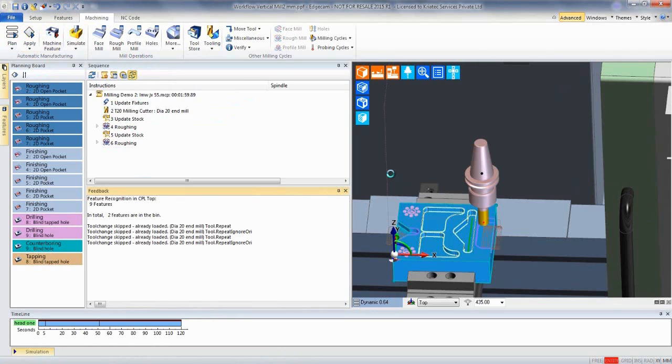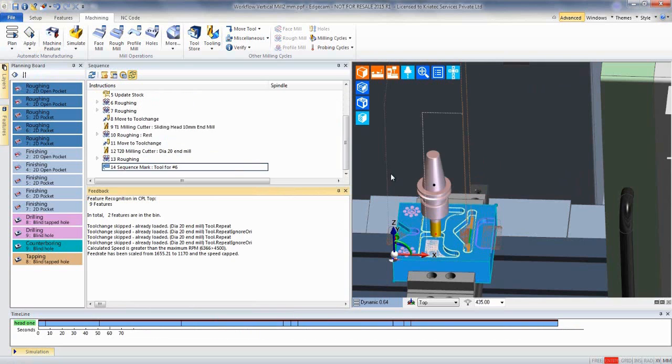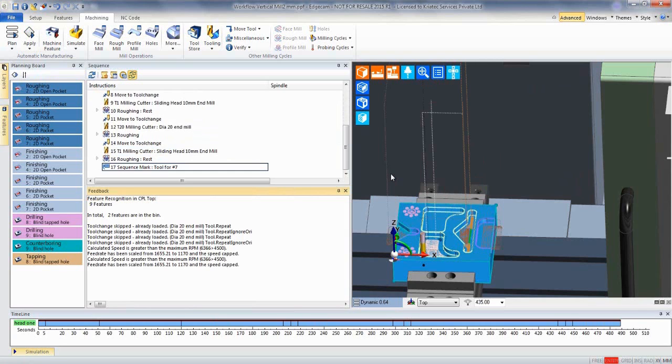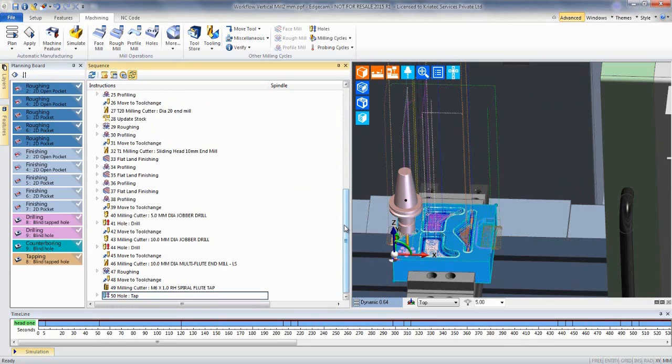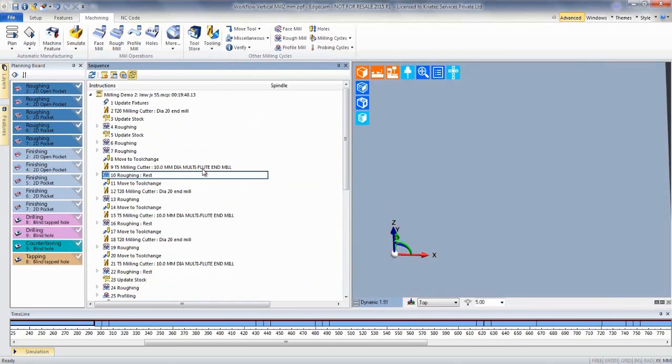Based on the Edgecam default strategy, it will read the features. Based on that, it will select the appropriate tool in the tool store. Then it will create the toolpath automatically. We can check the process sequence.